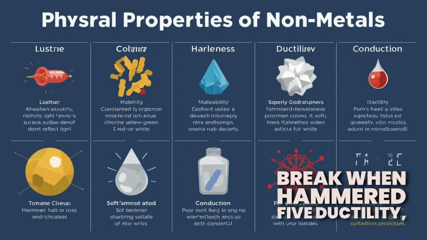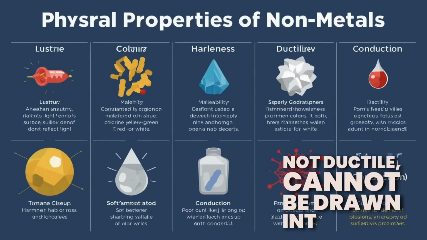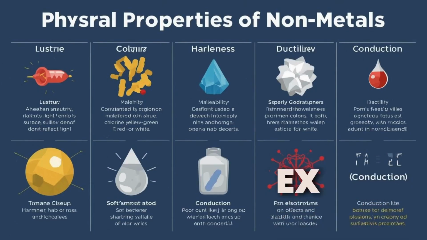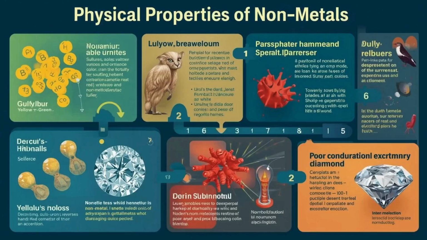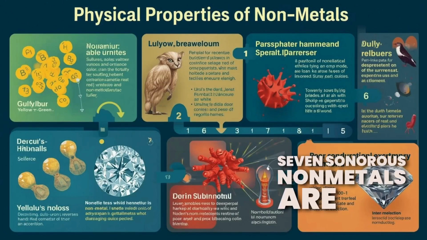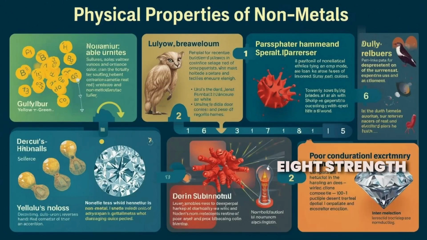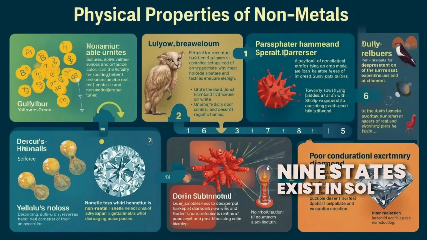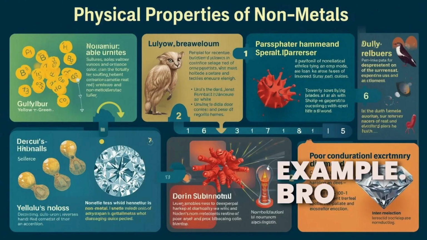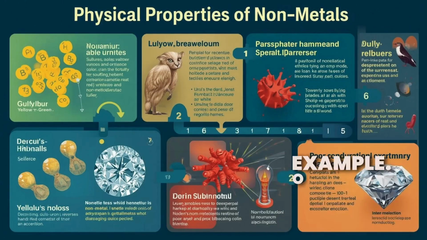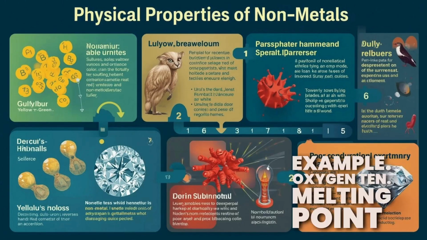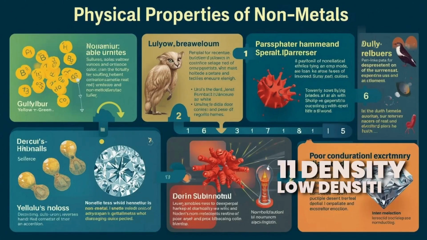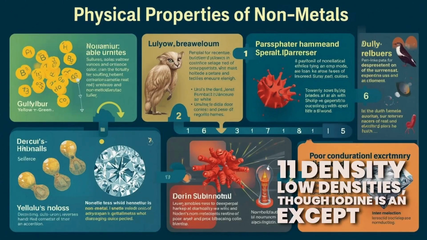5. Ductility. Not ductile, cannot be drawn into wires. 6. Conduction. Poor conductors of heat and electricity, except graphite. 7. Sonorous. Nonmetals are not sonorous. 8. Strength. Weak materials compared to metals. 9. States. Exist in solids, liquids, example bromine, and gases, example oxygen. 10. Melting point. Generally low melting and boiling points. 11. Density. Low densities, though iodine is an exception.